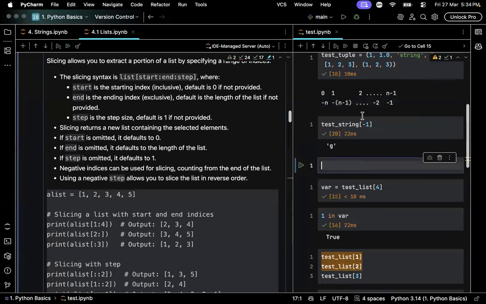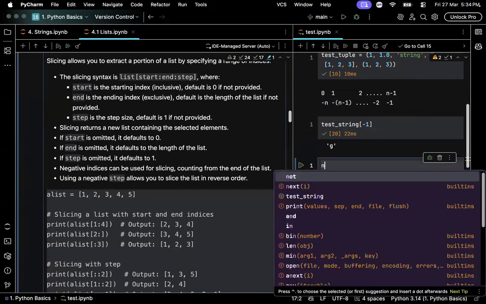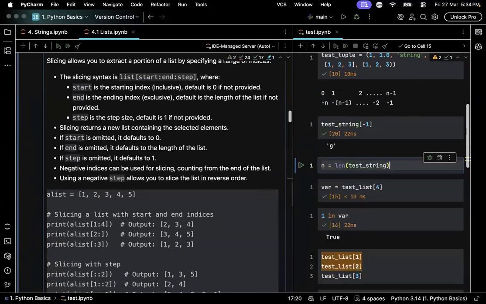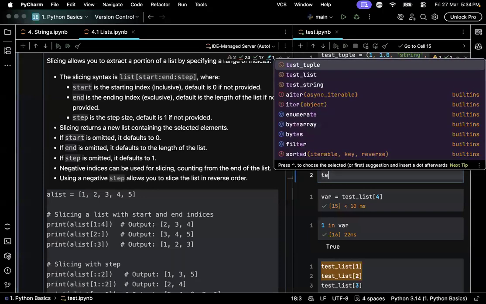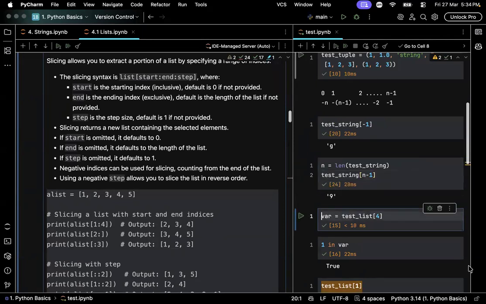Let's say we don't know the length of the string and we want to retrieve the last element. There is no other way to retrieve it. We should calculate the length first, then use that to retrieve the element. Even this will give me an error, just like I told you, length minus 1. Here you understand why I wrote n minus 1, right? If the string contains n elements, then the last index should be n minus 1 and not n. Clear, right?